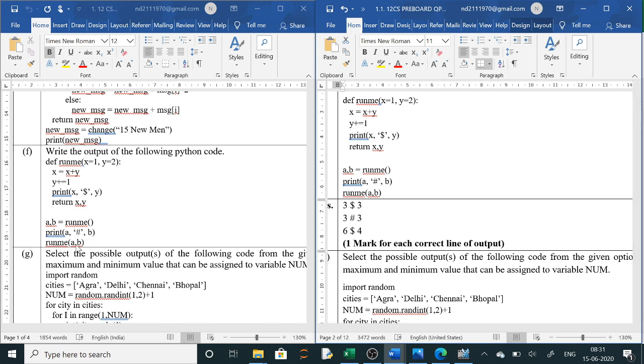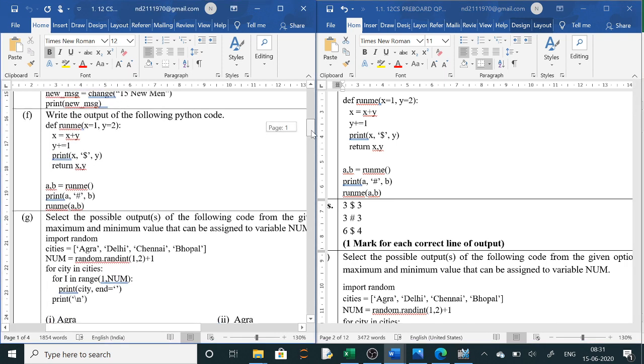Then again you are calling with 3 3. So x will be 3, y will be 3. So 3 plus 3 is 6, x will be 6 and y is 3. So 3 plus 1, y will become 4. So it will be 6 4. So the last line will be 6 4. So this is your output question.